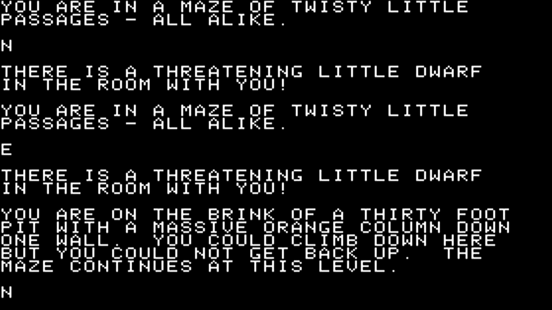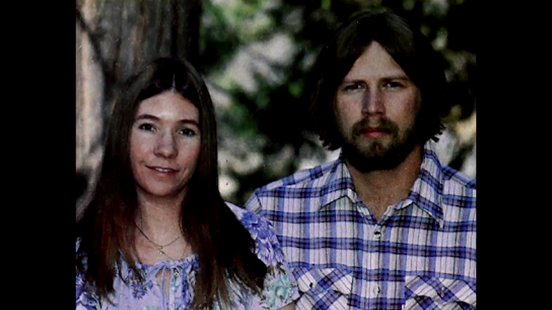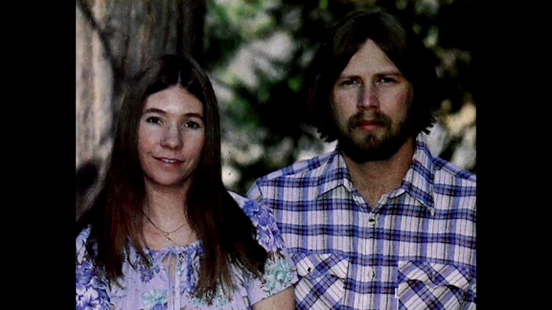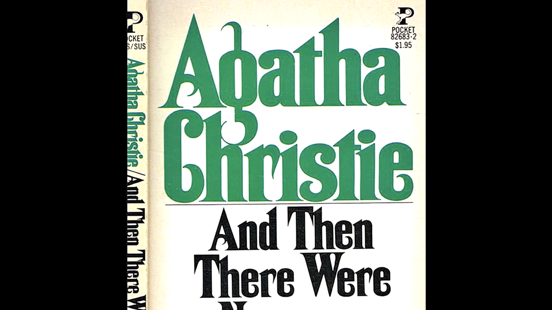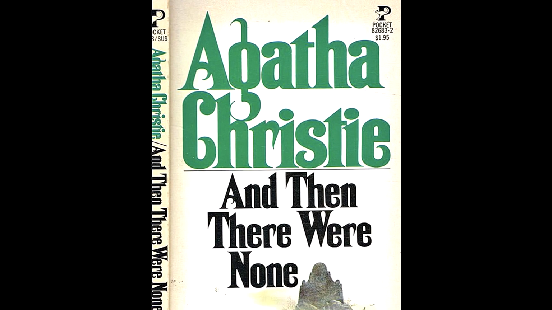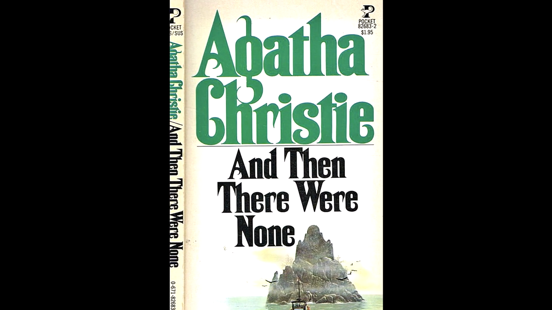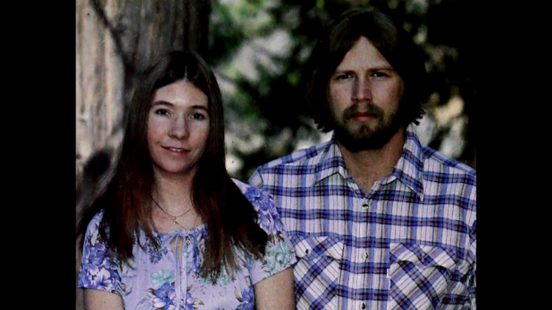Ken also purchased a video game named Colossal Cave Adventure, which we have talked about in a previous video. Ken introduced the game to his wife Roberta, and the two played through the game. The Williams wanted to play more games, but found that the market lacked any real competitors to Colossal Cave Adventure. So, Roberta decided to write her own adventure, drawing inspiration from Agatha Christie's novel And Then There Were None. Knowing her programming skills were limited, Roberta convinced Ken to help program the game.